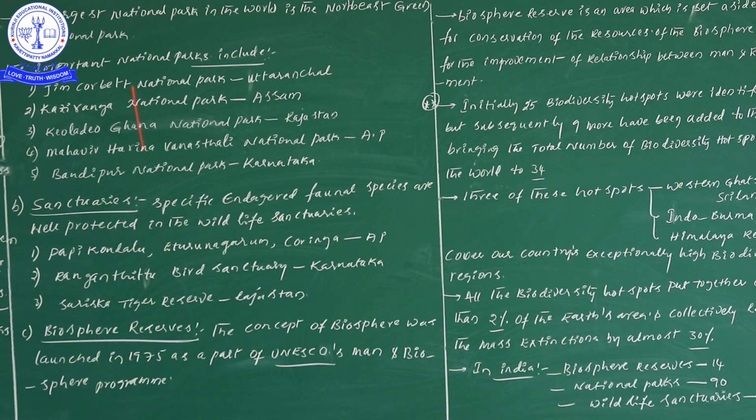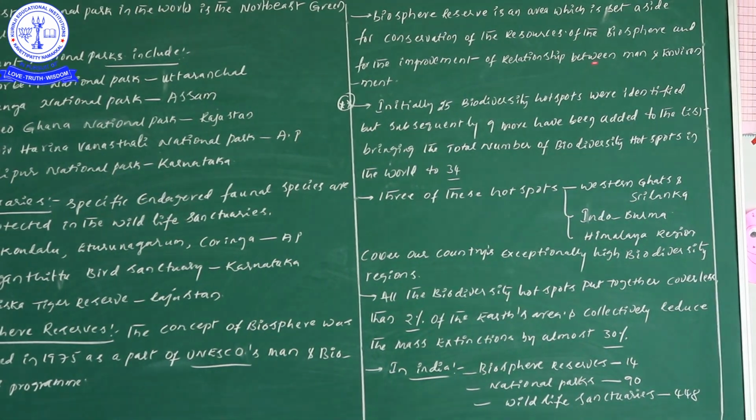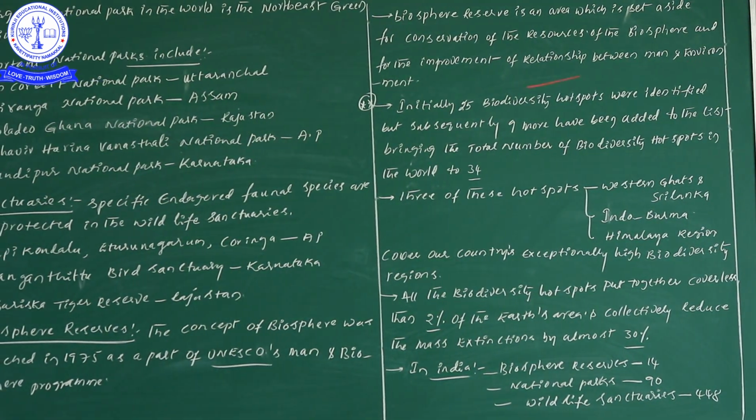Okay, so what information have we learned till now? This entire information is not there in NCERT. I have collected this from other books, but still some more information is there which is not given in our NCERT. That information is: a Biosphere Reserve is an area which is a site for conservation of the resources of the biosphere and for the improvement of relationship between man and environment.